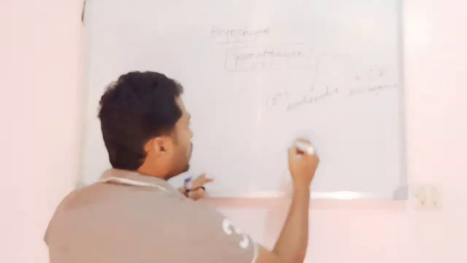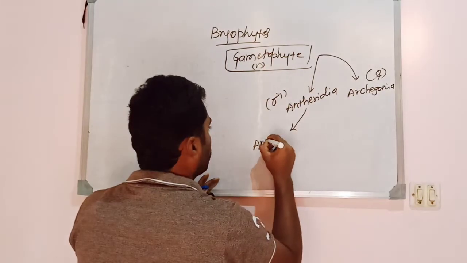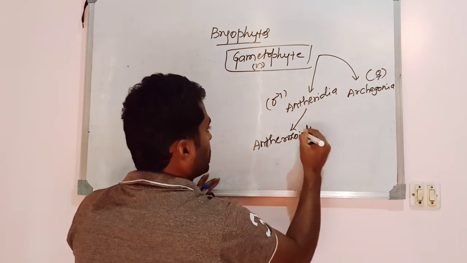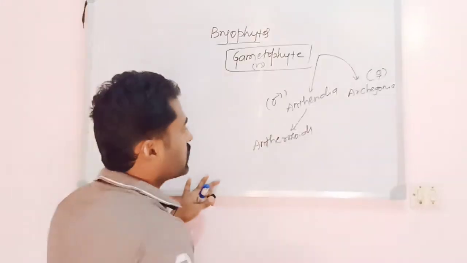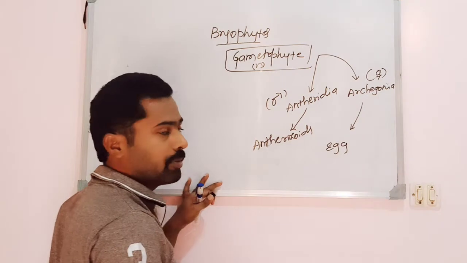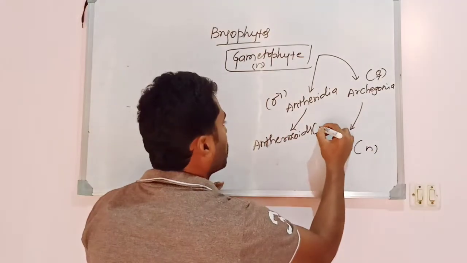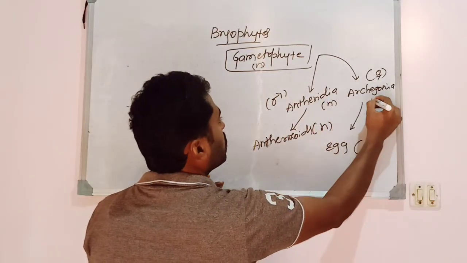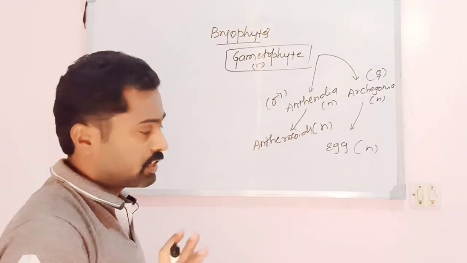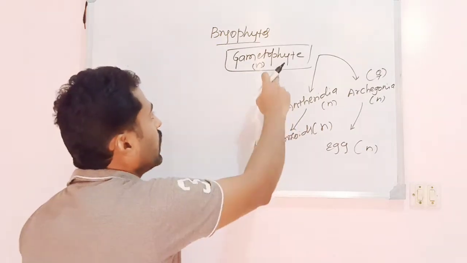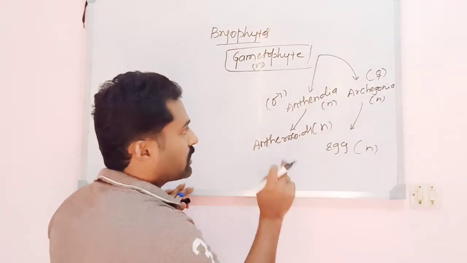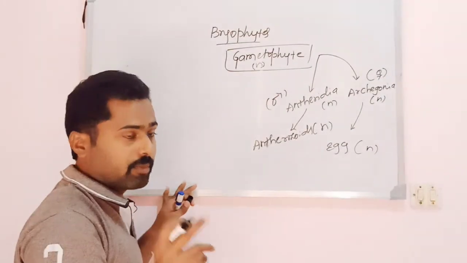Antheridia produce anthrozoids, which are nothing but the male gametes, whereas archegonia produce an egg, the female gamete. All these features are haploid in nature because they are produced by the haploid plant body purely by means of mitosis, not meiosis. There is no chance of meiosis here because the dominant plant body is haploid. Antheridia produce anthrozoids or male gametes, and archegonia produce the egg or female gamete.